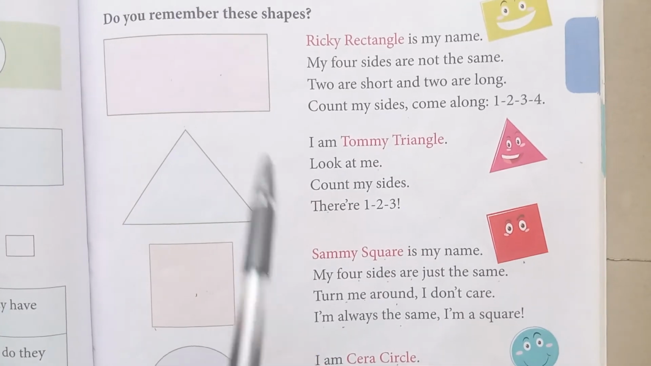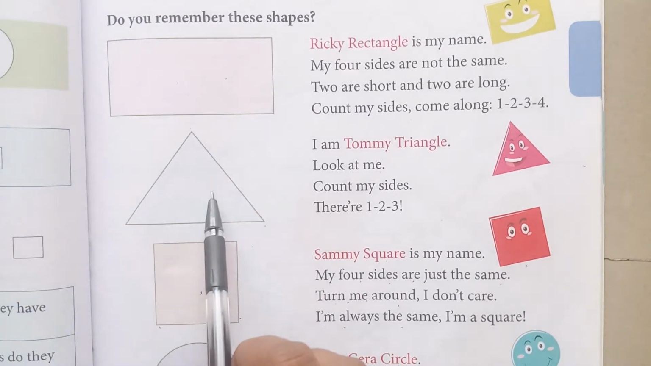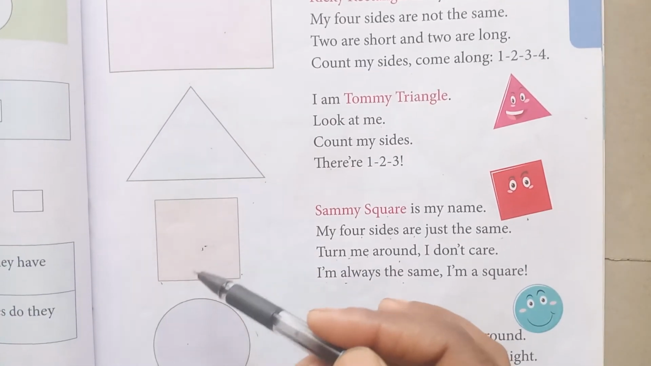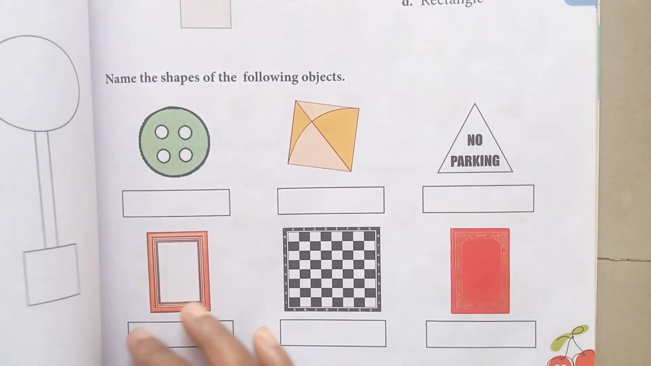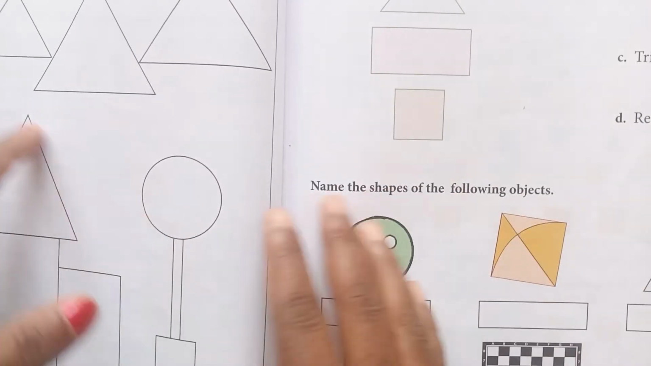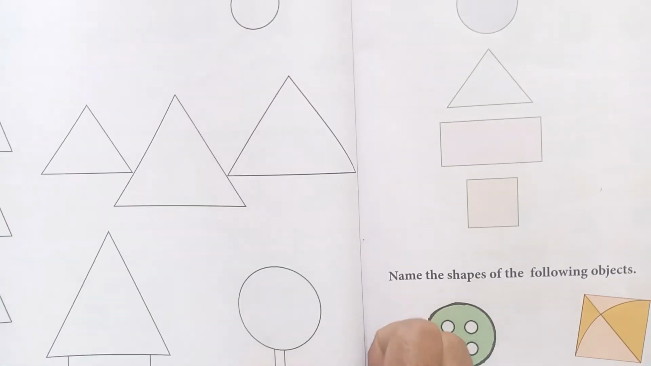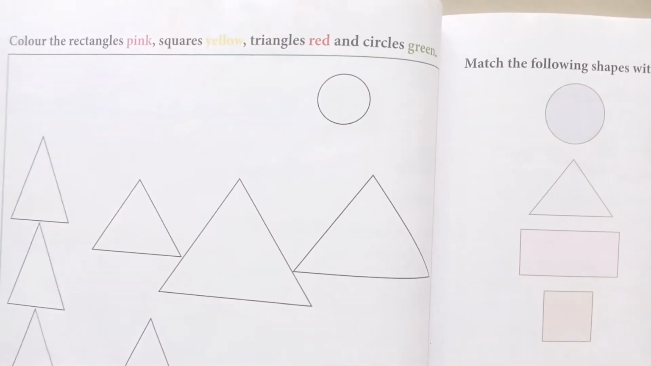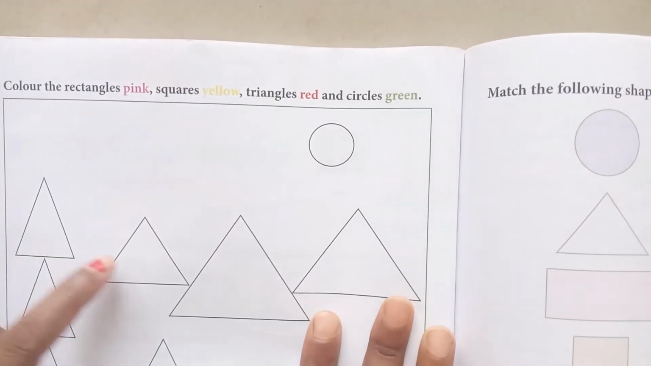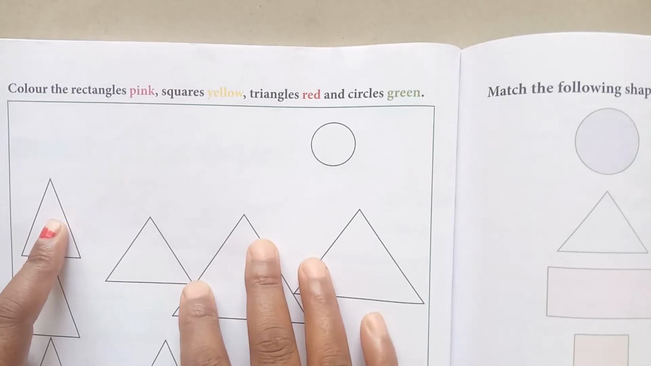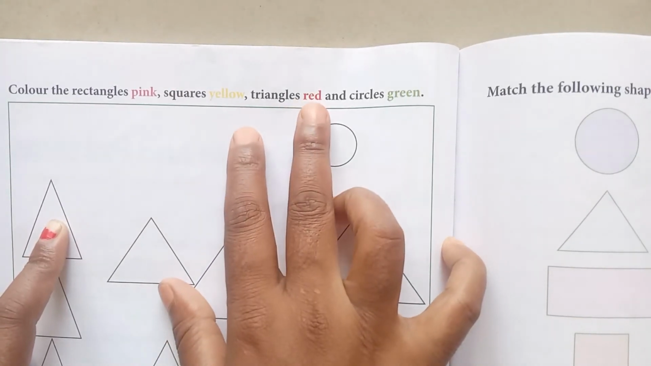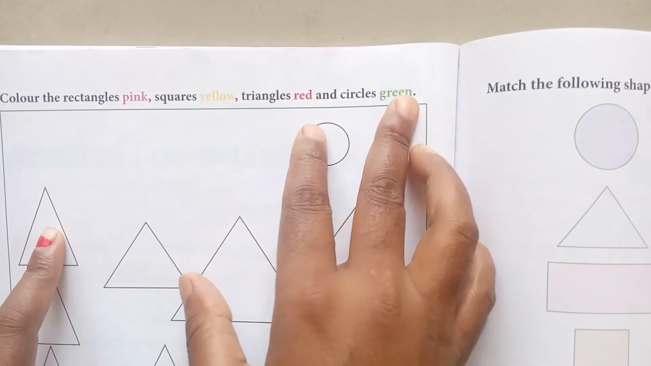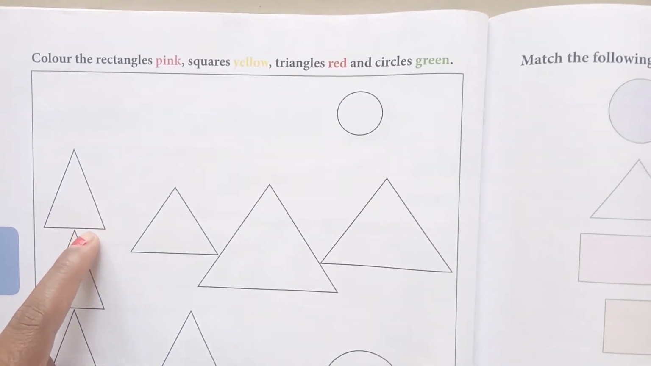Here this is a rectangle, this is a triangle, this is a square and this is a circle, dear students. You have to keep it in your mind. Now we will understand the next question and activities. Color the rectangle pink, square yellow, triangle red and circle green. You have to do the color activity.